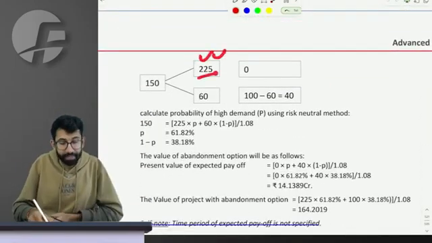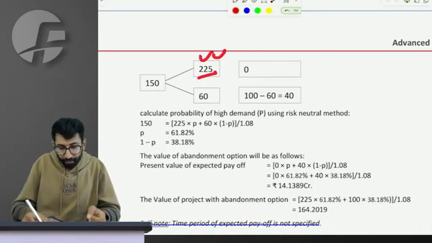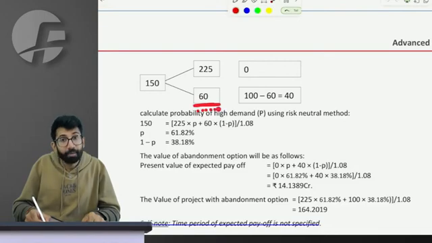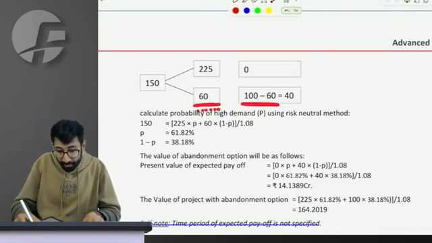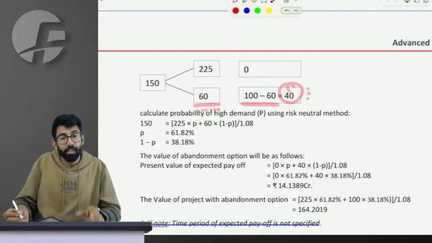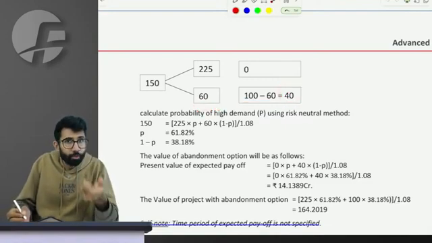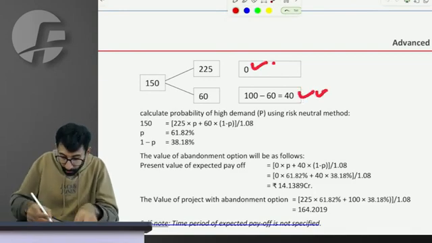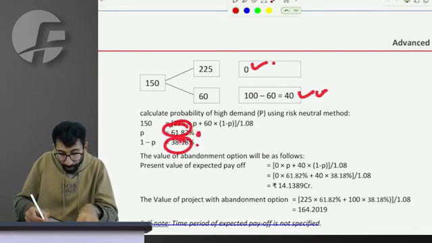If the value of the asset in the market becomes 225, will I sell? No. If the value of the asset in the market becomes 60, will I sell? In the market for 100, yes. How much is the payoff? 40. So do you agree it is because of that option you have, either you will earn 0 or you will earn 40, the probability of which is 61% and 38%.